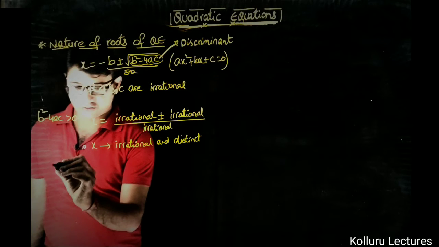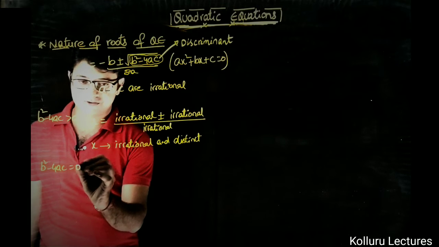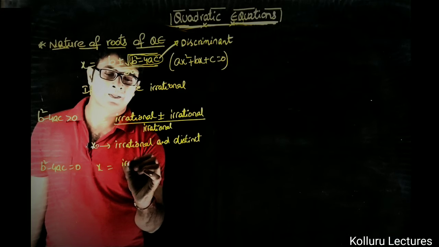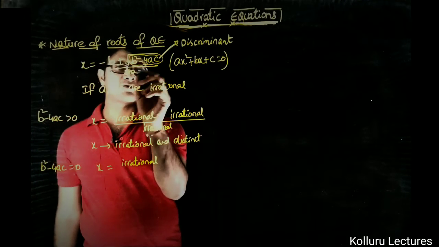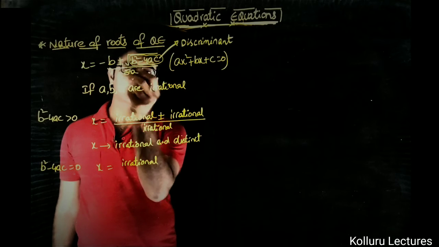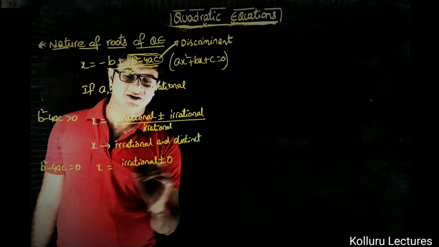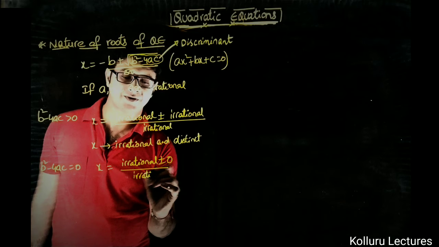In the same way, if I go for b square minus 4ac is equal to 0, what will x become? x will become irrational plus or minus b square minus 4ac, which is equal to 0. I don't want to comment on plus or minus 0, you can leave it. Plus or minus 0 upon 2 into irrational will become an irrational itself.